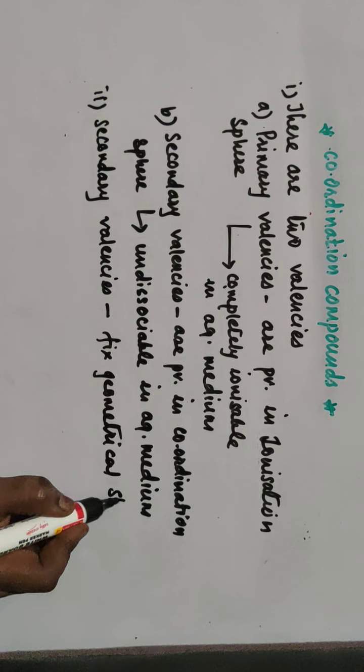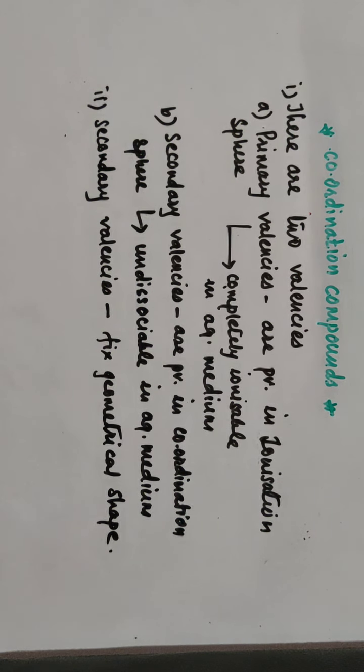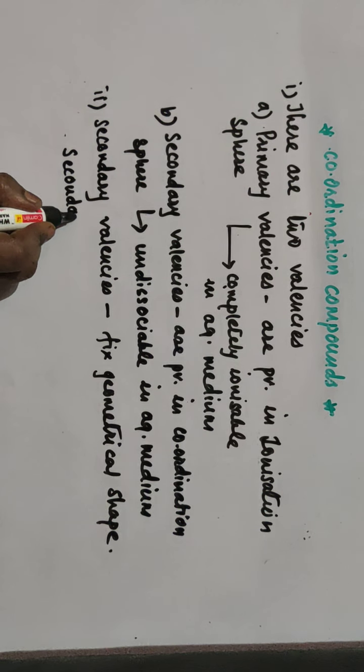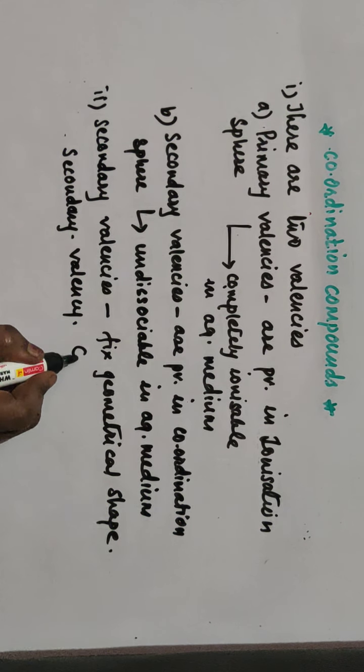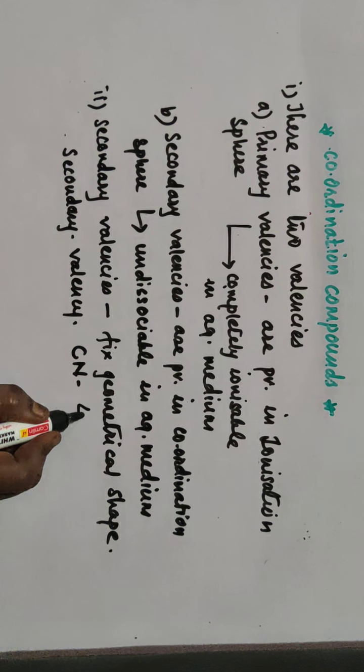For example, if the secondary valency, which is also called the coordination number, is 4, then the geometrical shape may be either square planar or tetrahedral. If the coordination number or secondary valency is 6, then the geometrical shape may be octahedral.